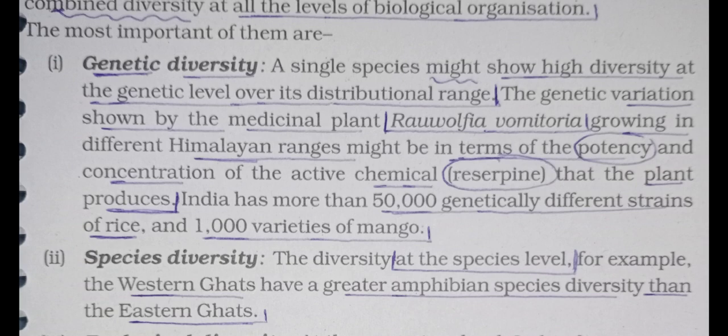Second point, the genetic variation shown by the medicinal plant Sarpagandha, scientific name Rauwolfia serpentina, growing in different Himalayan ranges, might be in terms of the potency and concentration of the active chemical that the plant produces. Next, India has more than 50,000 genetically different strains of rice and 1,000 varieties of mango. So it's all about genetic diversity.